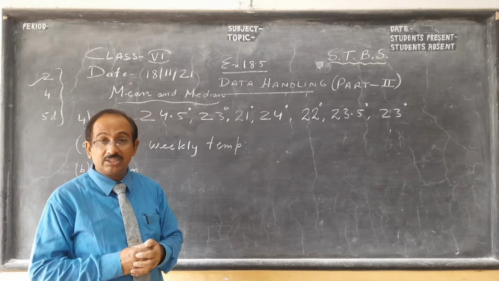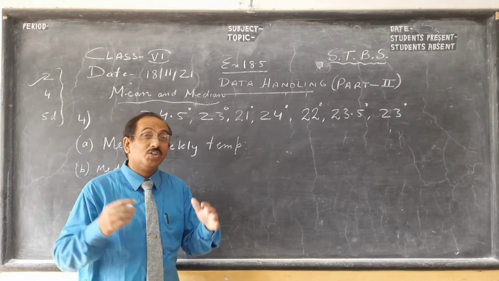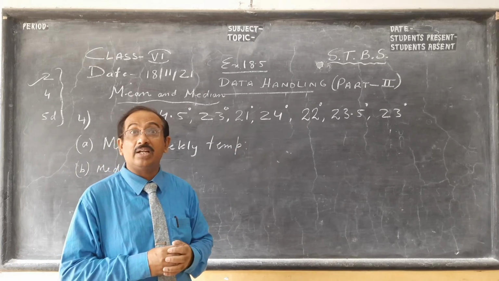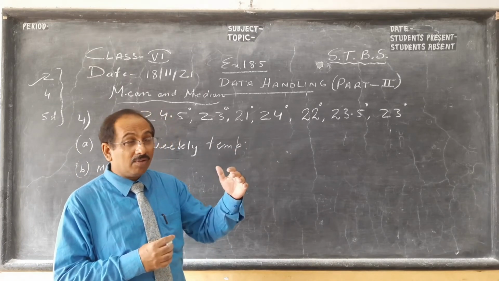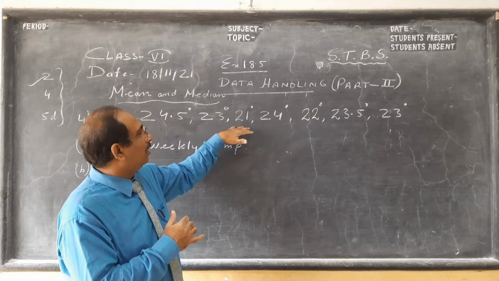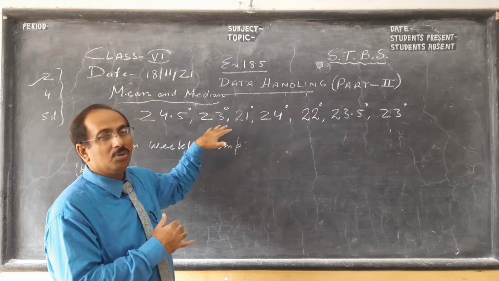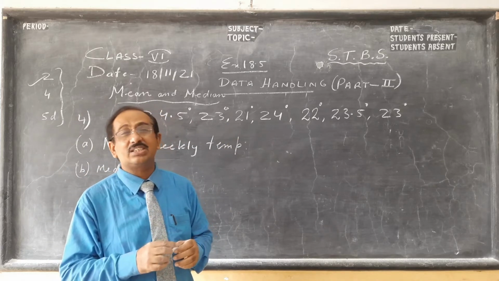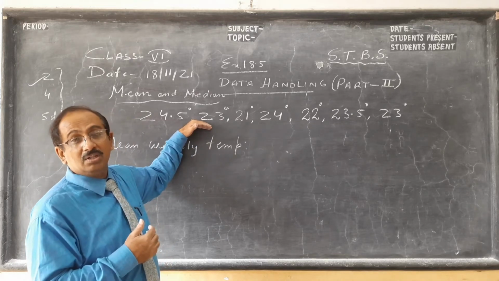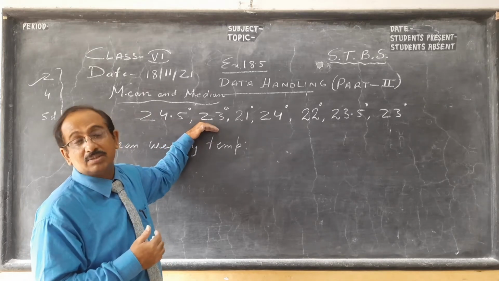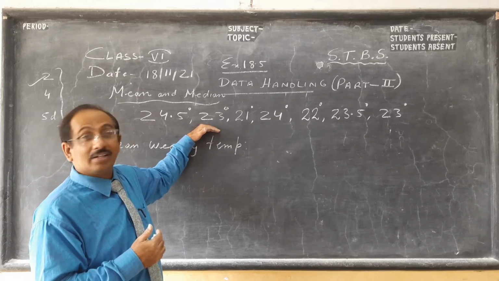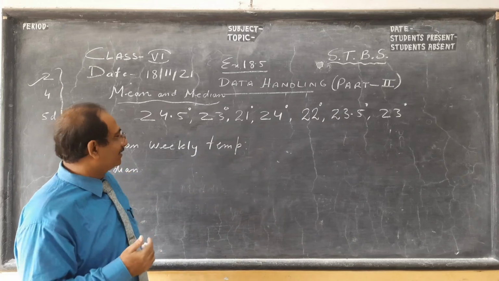Since we have an atmosphere, children, I'm teaching a little geography, heat is not lost. Like on the moon, you will see day temperature 100 degrees, night minus 200 degrees. So our atmosphere protects us. Slowly the temperature goes down, and in the early morning maybe this is the temperature. That's why you have instruments called Six's maximum and minimum thermometer, where you can record both the minimum, in the morning, and the maximum in the evening. So geography is also a very interesting study. Anyway, let's come back to maths.